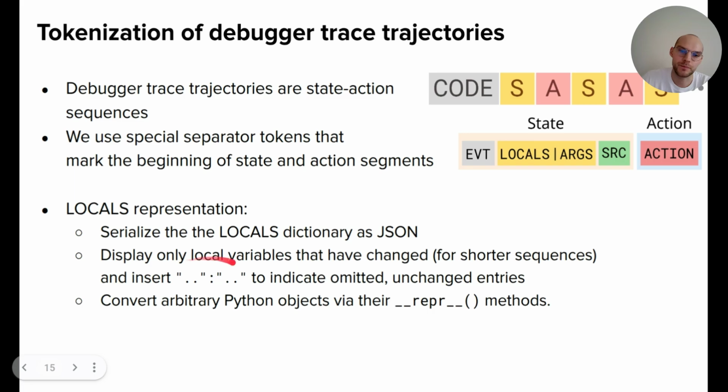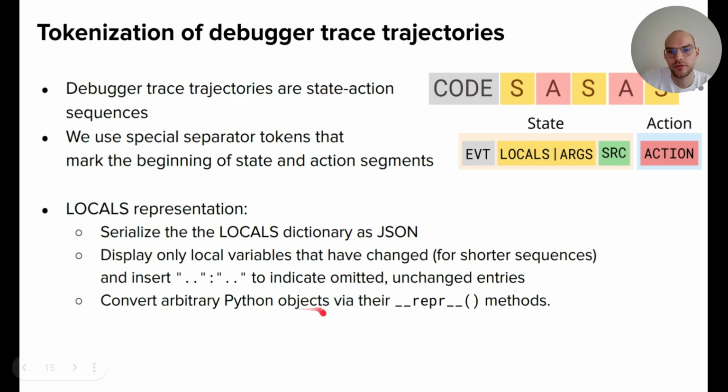And then, because we don't want our sequence to be very long for predicting local variables that do not change from line to line, we basically only predict variables that have changed, and insert this placeholder to indicate omitted unchanged entries.